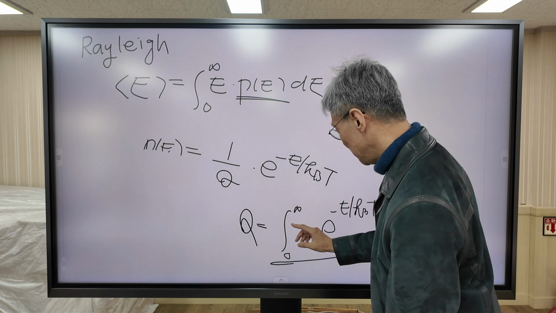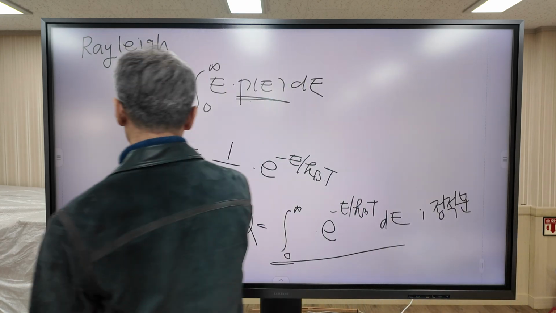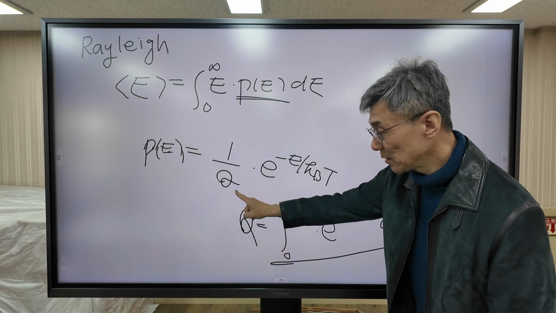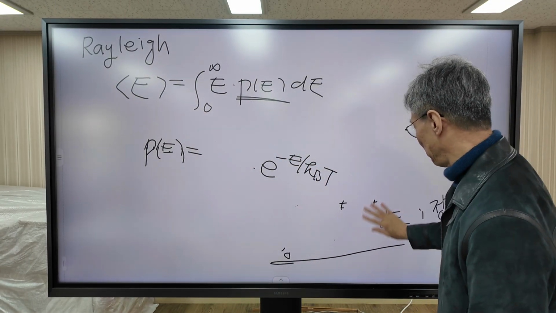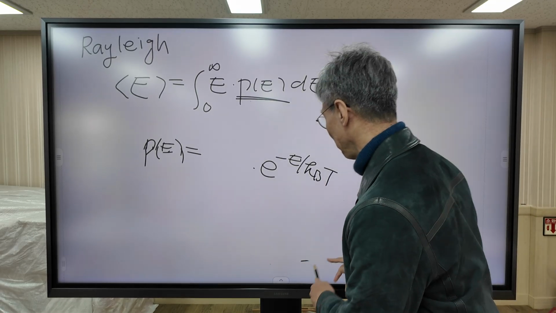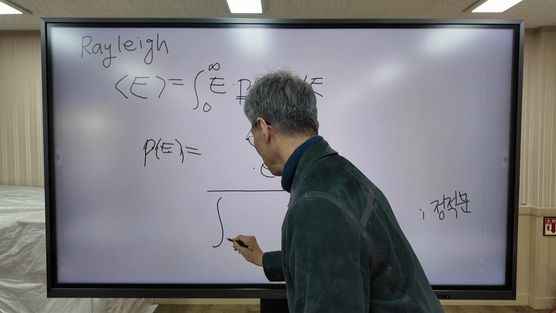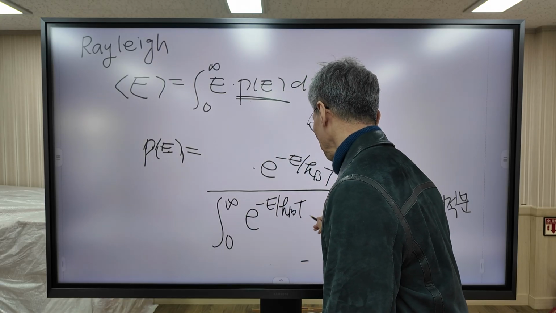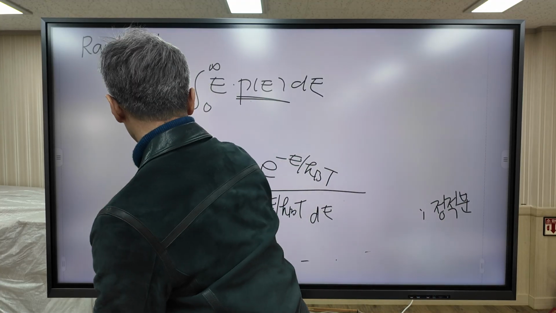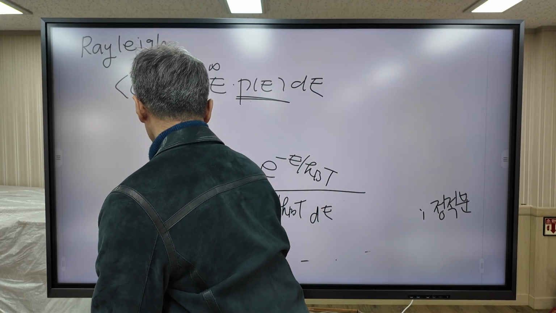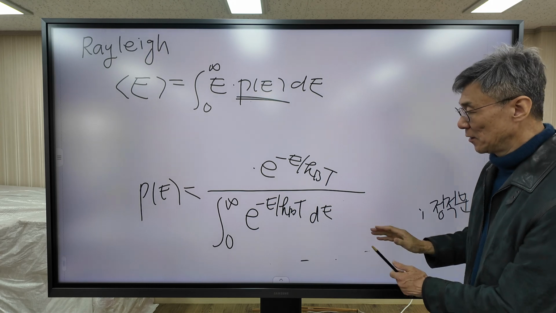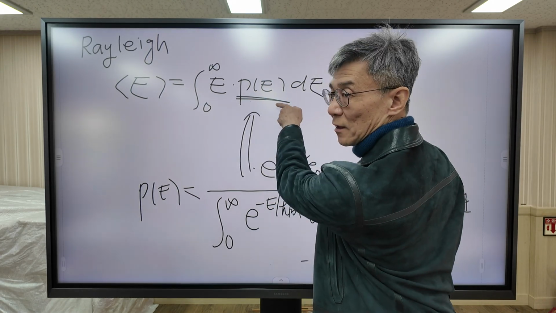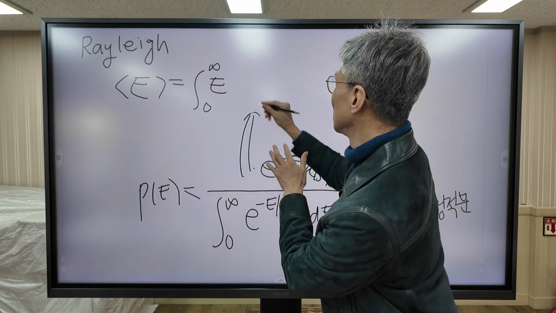So I'm going to put Q into this one. When I put this formula here, P of E is equal to this, with Q inserted here. This is P of E. Now we are going to put this formula here. This one goes here. Now the formula looks like this.